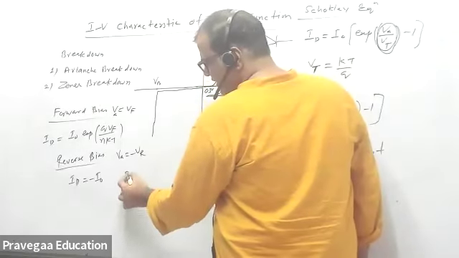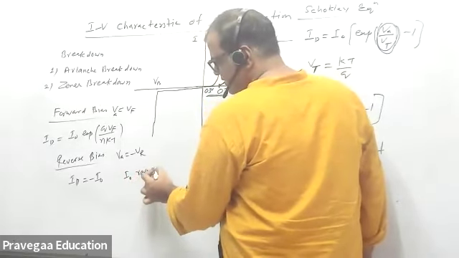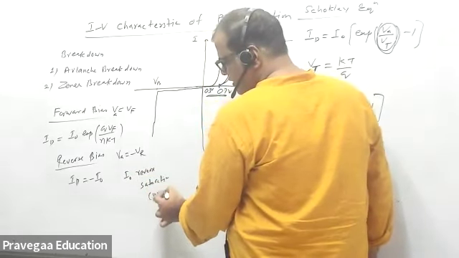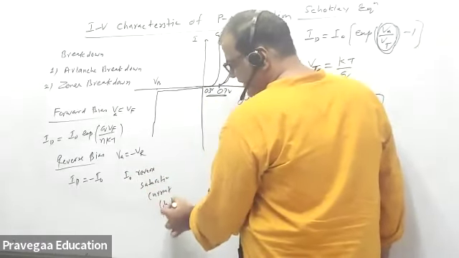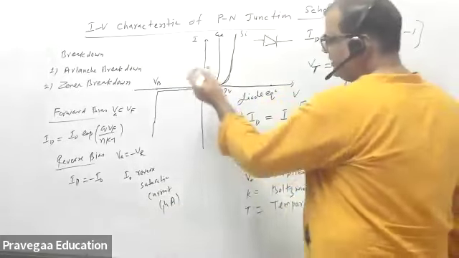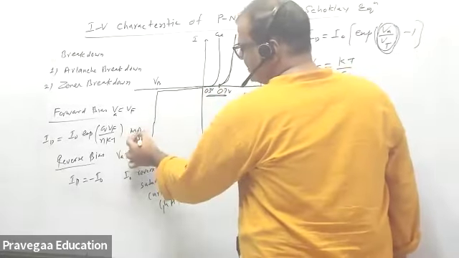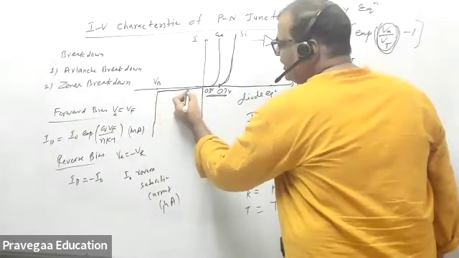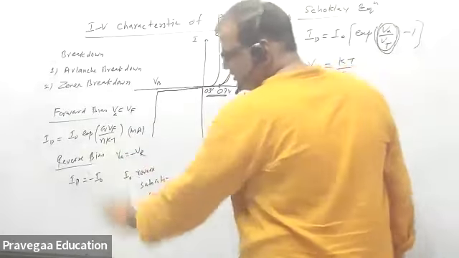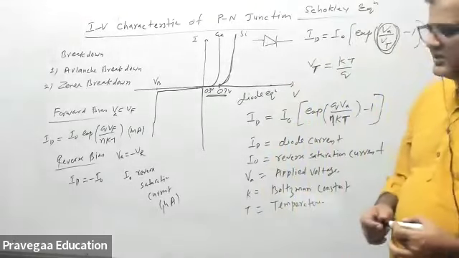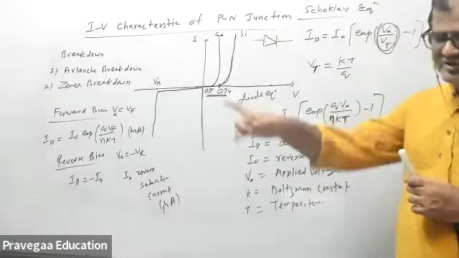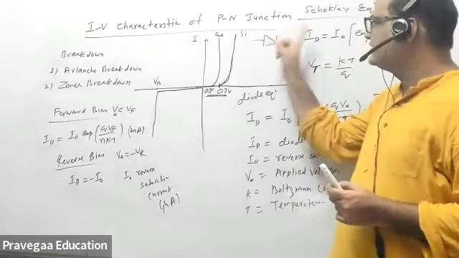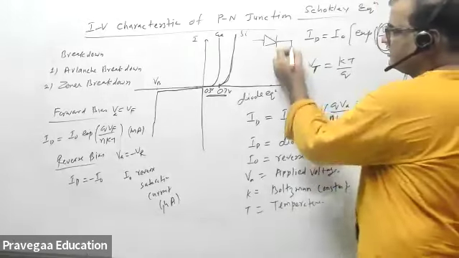And I naught is the reverse saturation current. This is generally in microamperes, while the forward current will be in milliamperes. So only a very small current will be flowing in the reverse bias, equal to the reverse saturation current, which is in microamperes, and the direction is also opposite, because you are applying plus here, minus here. So this is the reverse bias.